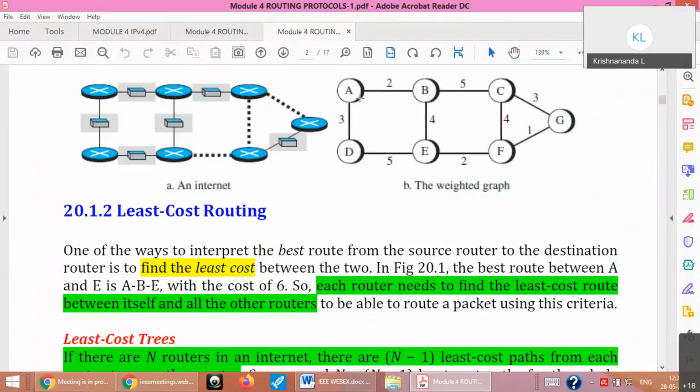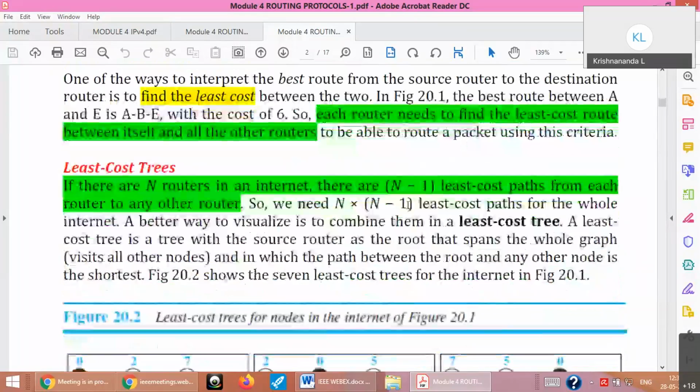That means your data, what is sent out, should not come back to you. So you should avoid the loops in the network always. That's one of the biggest challenges in routing. That's why we create a tree out of the graph. A tree is a loopless graph. That means you can reach every node without forming a cyclic path. That is called as a tree. That is called as a least cost tree. So how do we find the least cost tree? There are different methods. We will see that in the next slide.